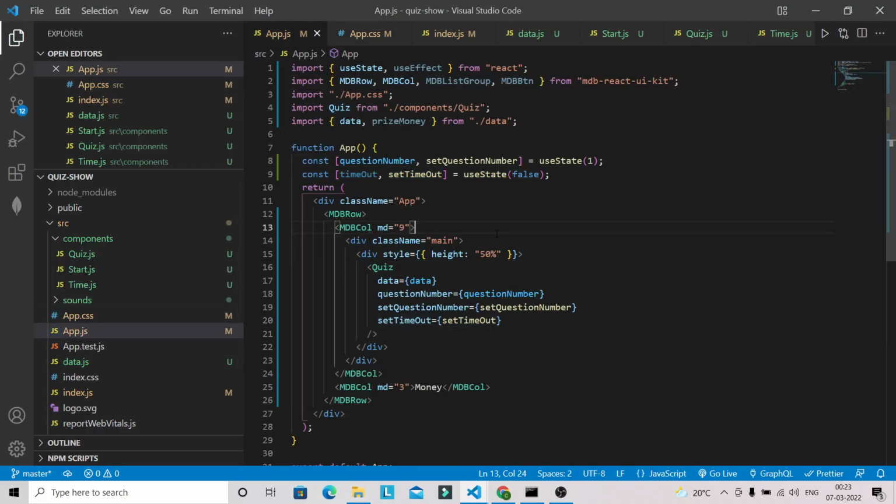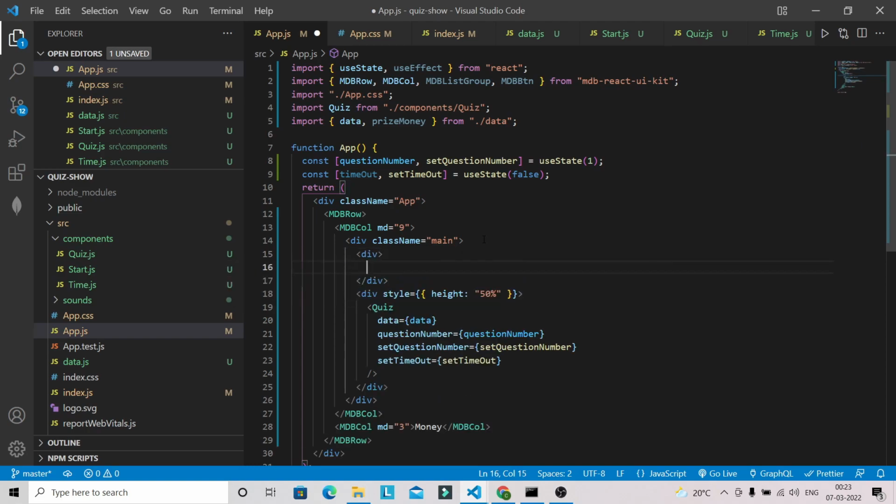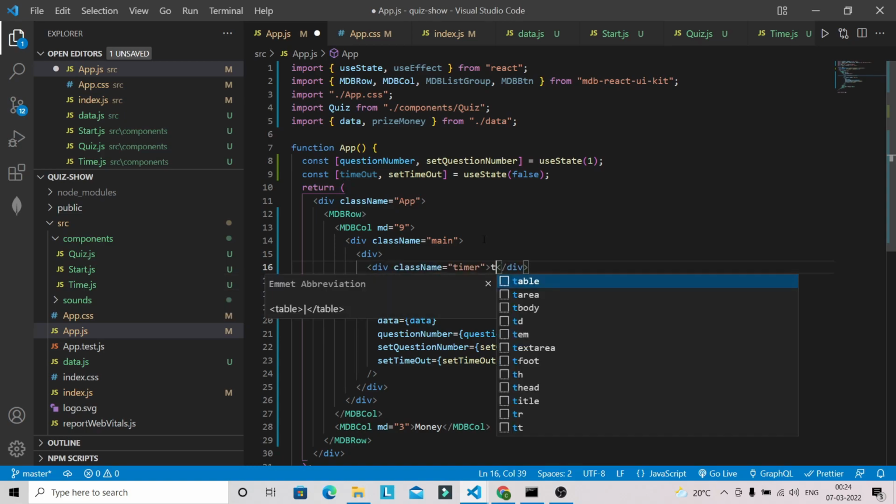What we have to do is also add the timer. So I'm going to have a div, and here one more div for the timer. For the timer I will write the logic later.